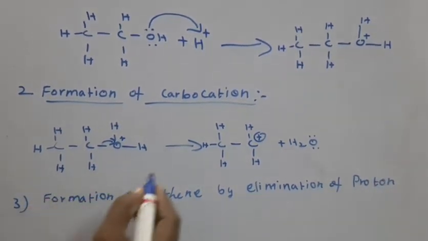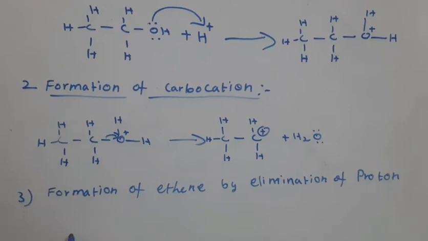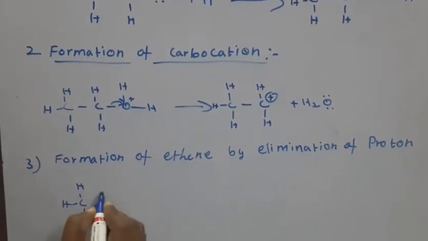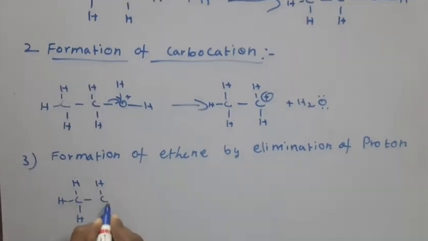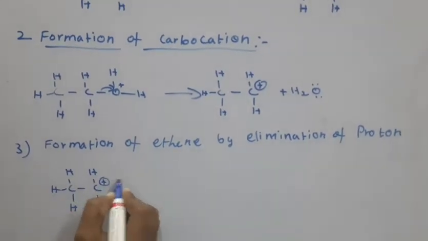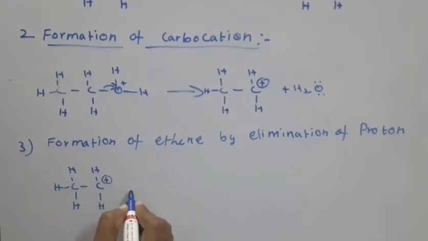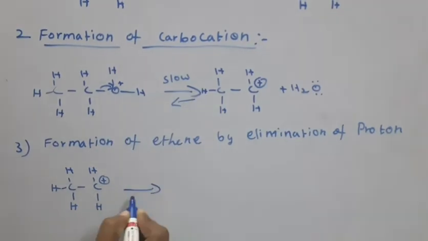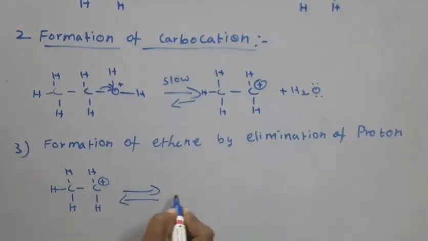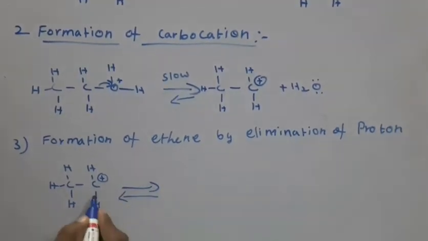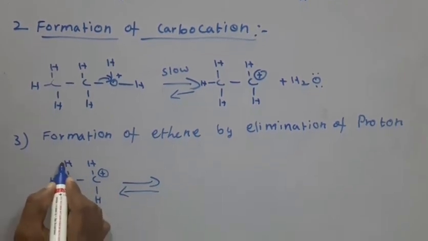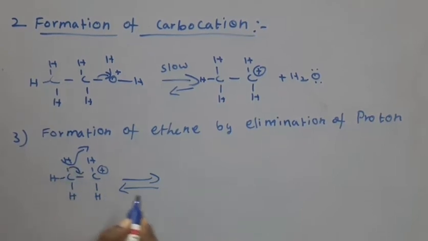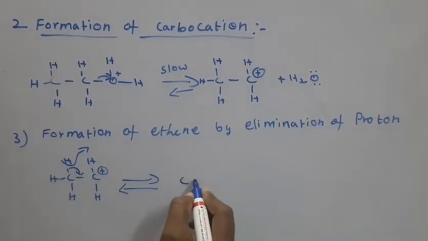Here, the above carbocation: this carbon has hydrogen, and this carbon has 2 hydrogens bonded with the carbocation. So this reaction is the slow step, the rate determining step. This is the fast step because of the carbocation stability. Here deprotonation takes place, and this bond shifts to here to form ethene.